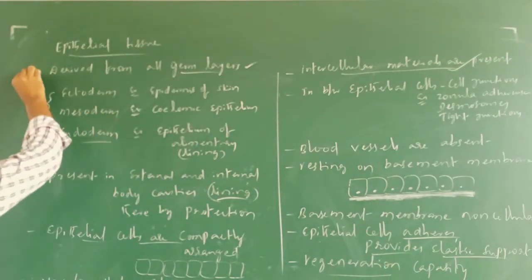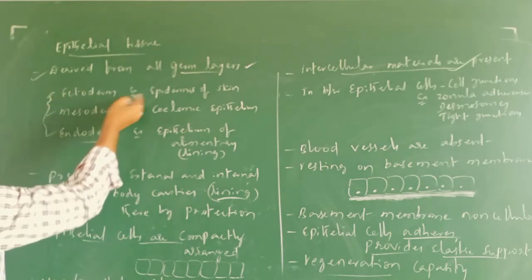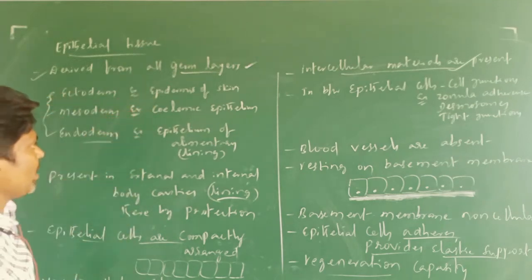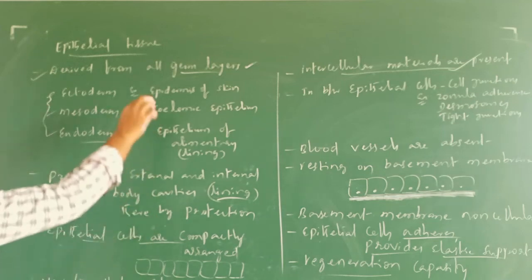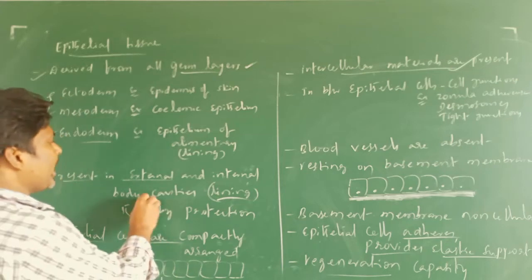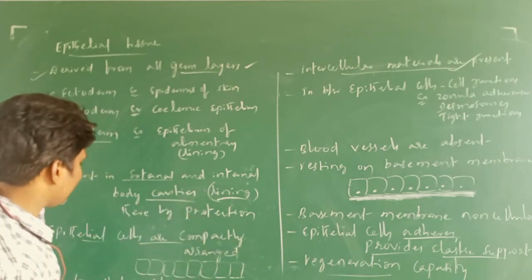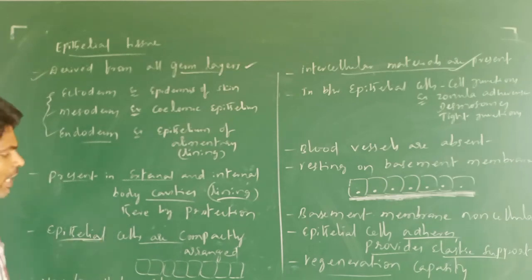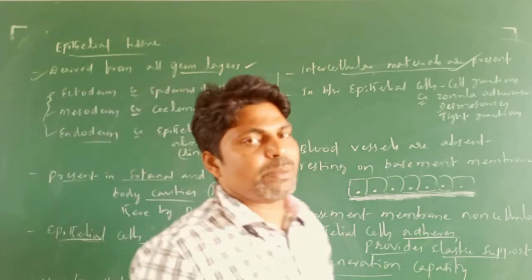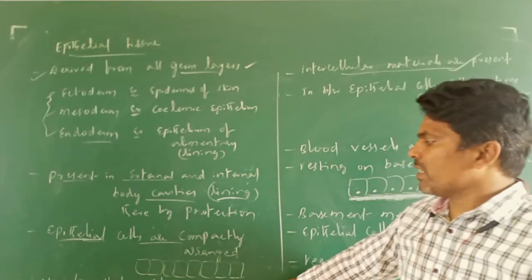Epithelial tissue is derived from all the germ layers: ectoderm, endoderm, and mesoderm. It is present in the lining of external and internal body cavities, thereby giving protection to those structures. Epithelial cells have a compact arrangement, and no intercellular fluid.